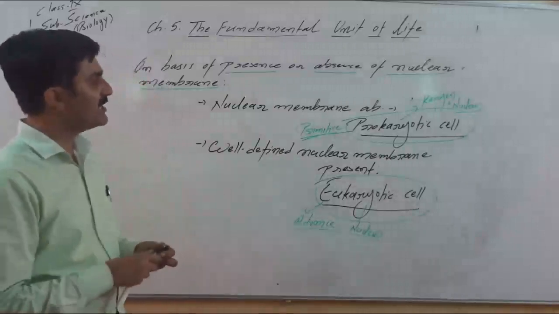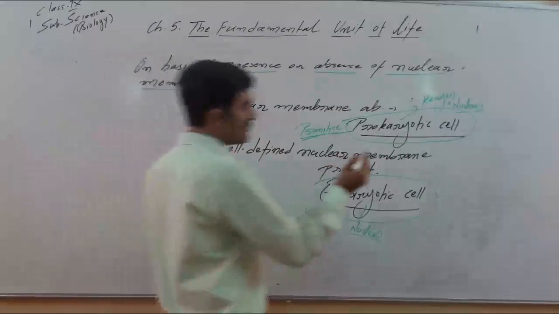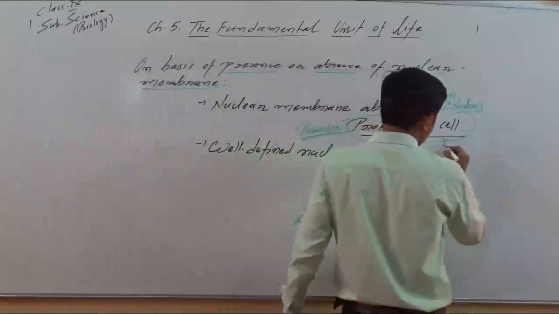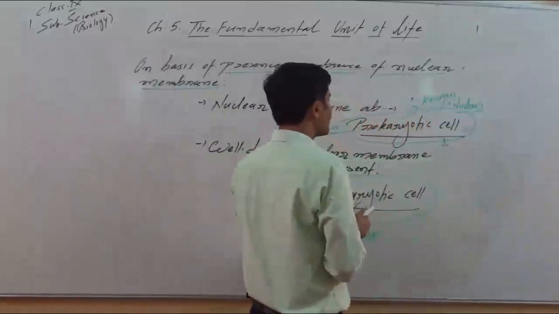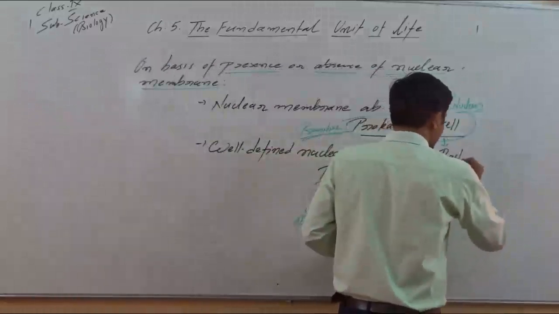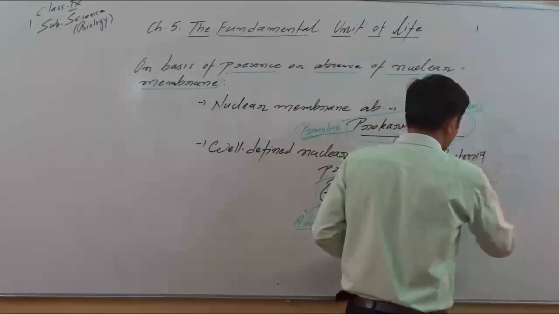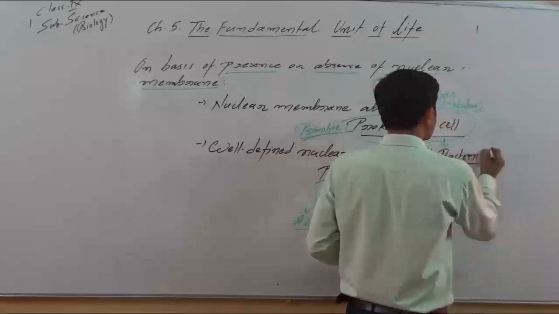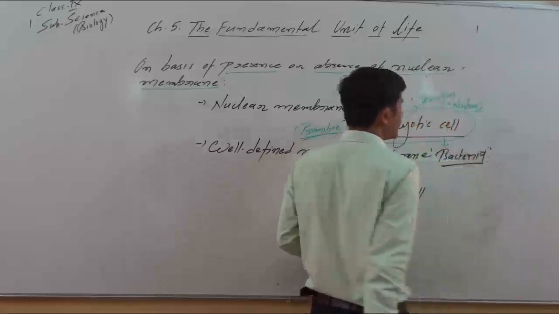So let's quickly take some examples for reference, then we will list out the difference. Here you can remember in case of prokaryote, the typical example, bacteria. All the bacteria. Okay, along with bacteria, cyanobacteria, mycoplasma, what you remember?